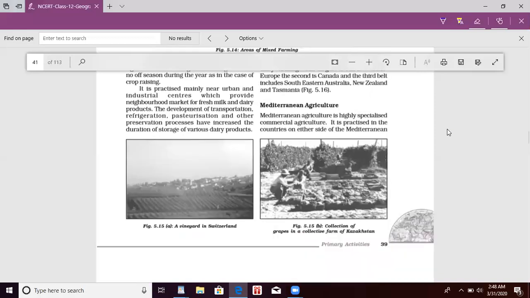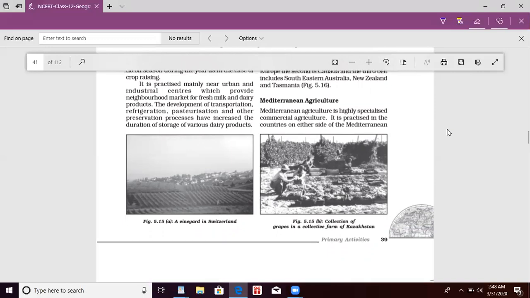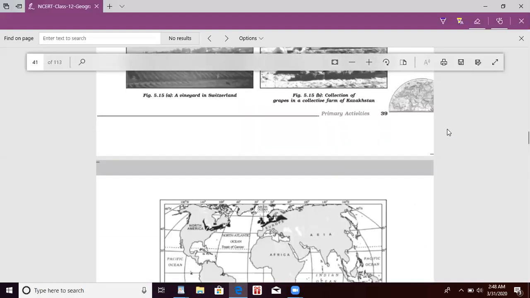Mediterranean agriculture is highly specialized commercial agriculture. It is practiced in the countries on either side of the Mediterranean. Here again, this is a map of the dairy farming.